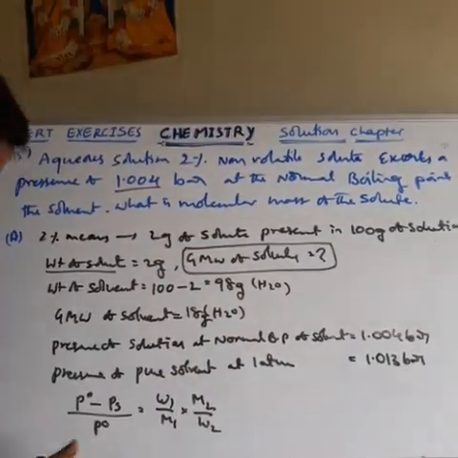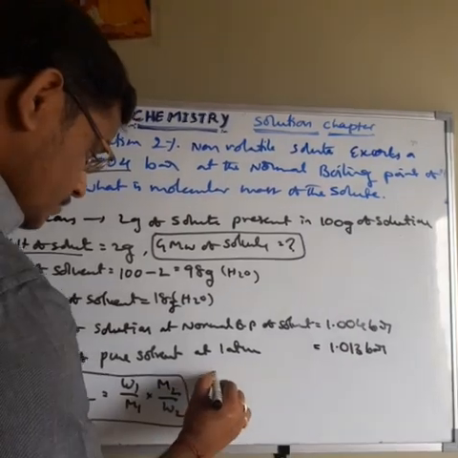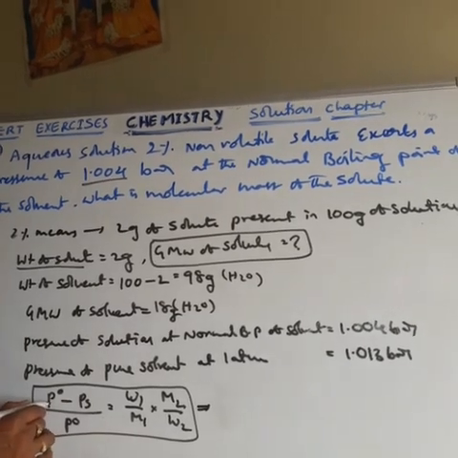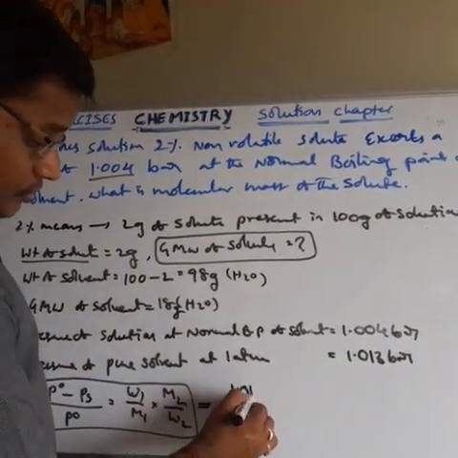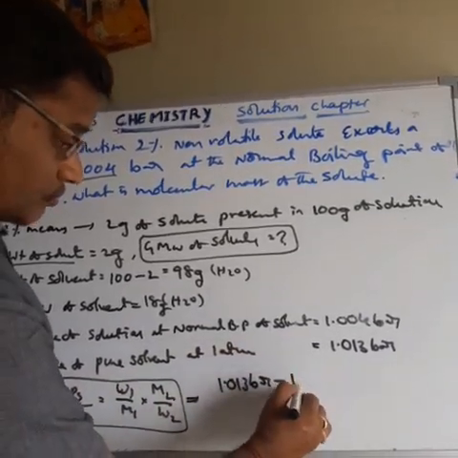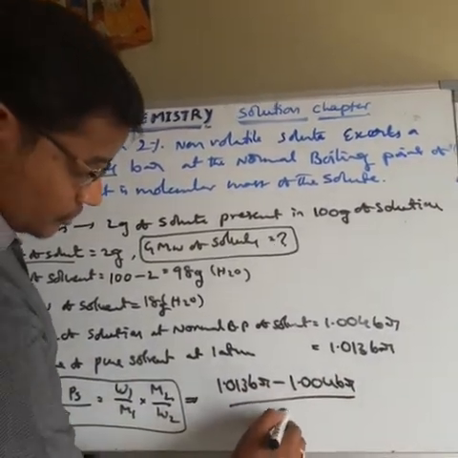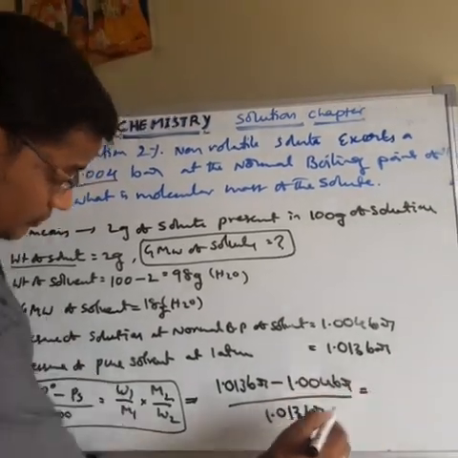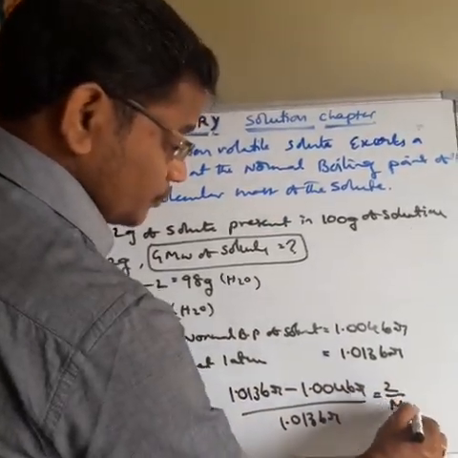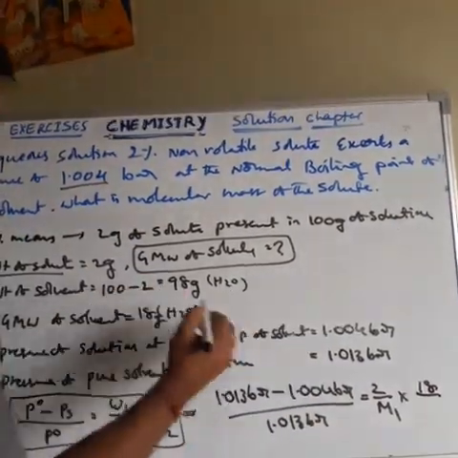Okay, then see, this is the formula. Substitute the values in this formula. Here, P0 means the vapor pressure of the pure solvent, 1.013 bar. Minus Ps, the vapor pressure of the solution, 1.004 bar, divided by P0, 1.013 bar, is equal to the weight of the solute, 2 grams, over the molecular weight, which we don't know, into the molecular weight of the solvent, 18, over the weight of the solvent, 98 grams.